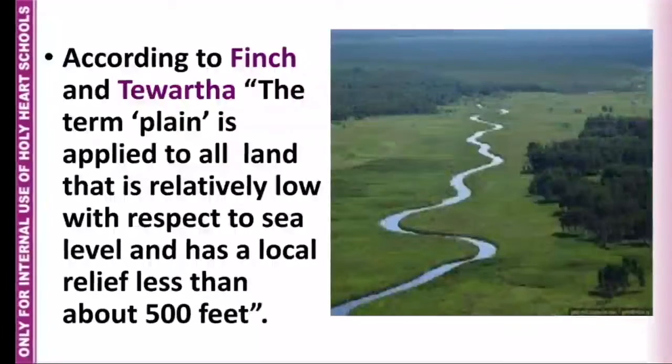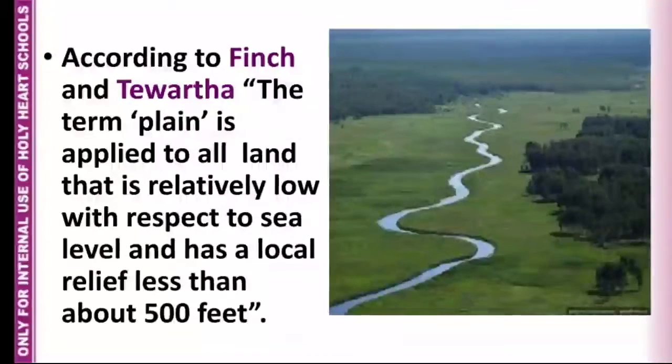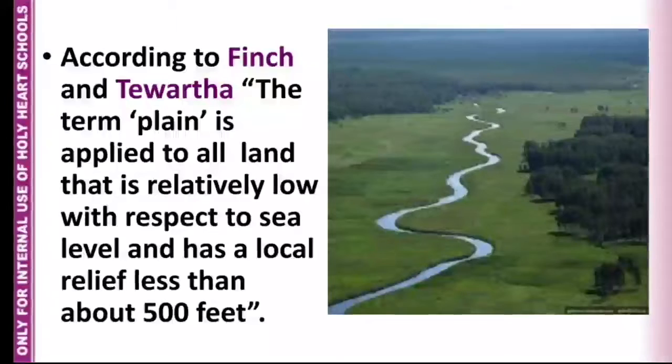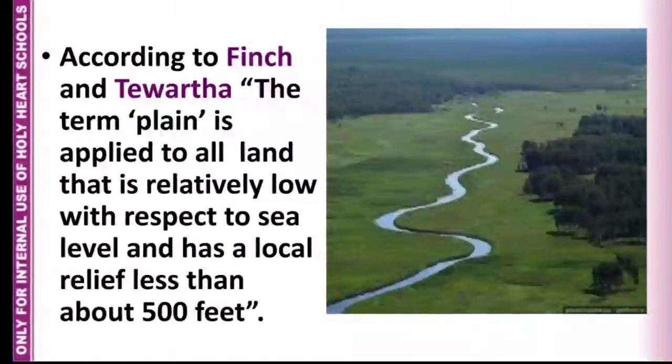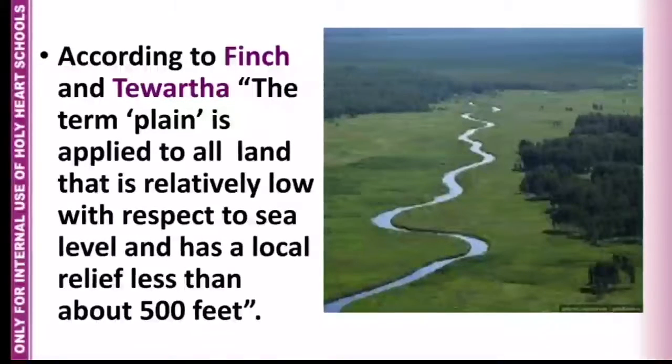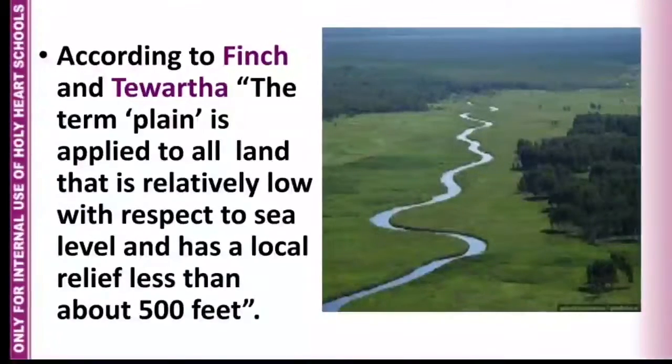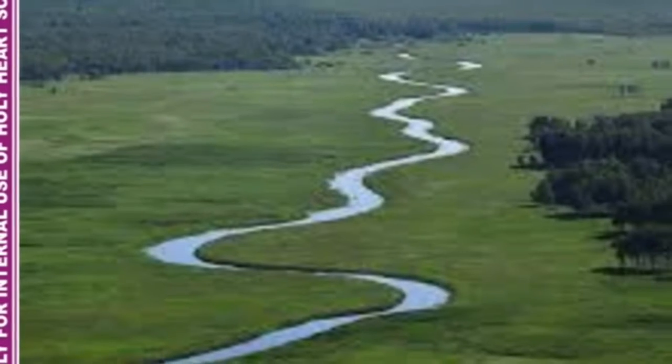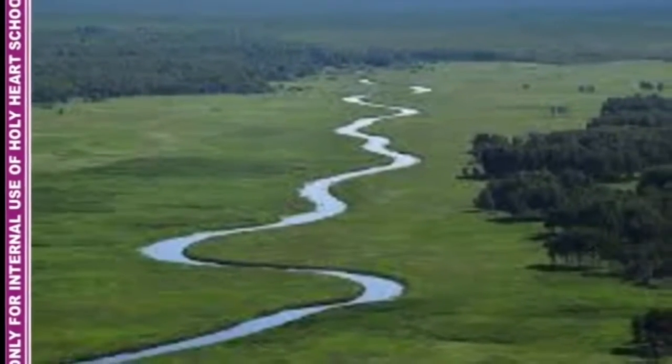According to Finch and Trewartha, the term plain is applied to all land that is relatively low with respect to sea level and has a local relief less than about 500 feet.